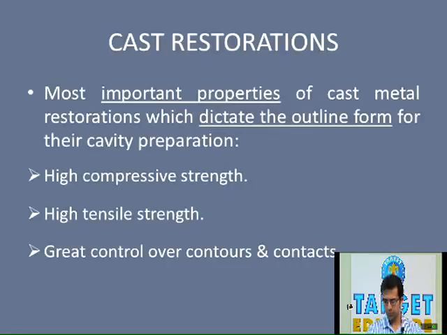Now, moving forward, we'll be talking about the cavity preparation for cast restorations. We have already discussed, in brief, the cavity preparation for amalgam and composite restoration. Now, one more thing is the cavity preparation for cast restoration. It is very detailed, and very minute factors need to be considered while performing it. But before the questions asked regarding this topic, we'll first overview the basic design of a cast restoration, or cavity preparation for the cast restoration.